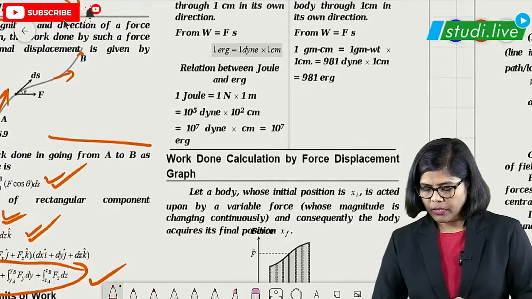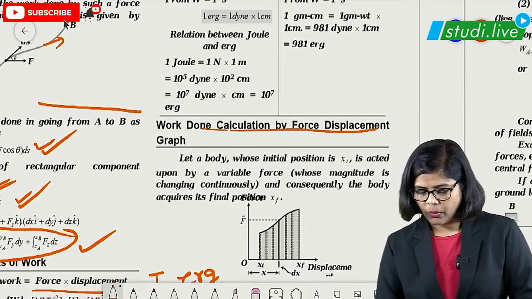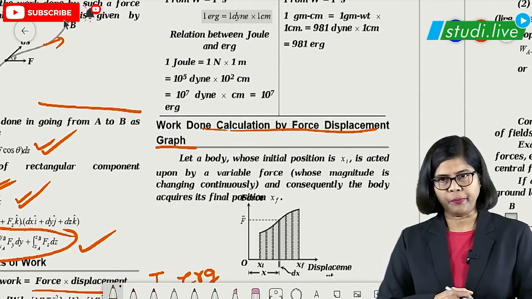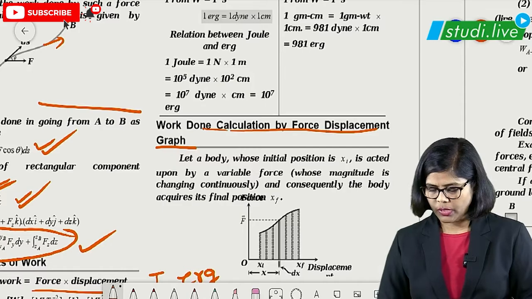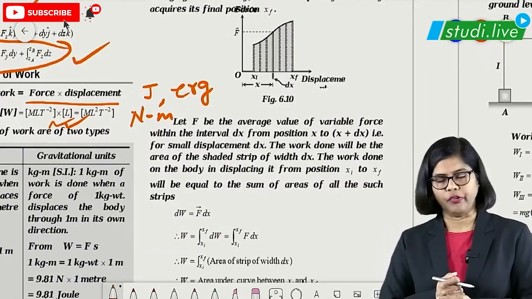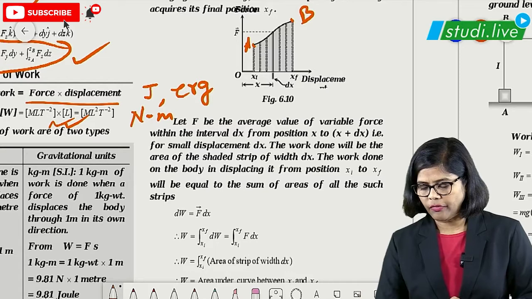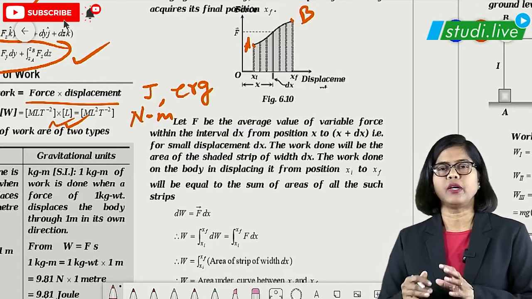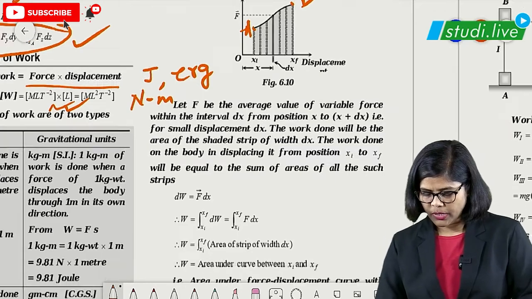Then after this, the next part we are going to talk about is the calculation of work done using a graph. So whenever a graph question comes, which formula are we going to use? Students, you have to use the area under the curve. So that you have to find out the work done from A to B. This is the curve, and the area which is inside the curve, we are going to find it out.